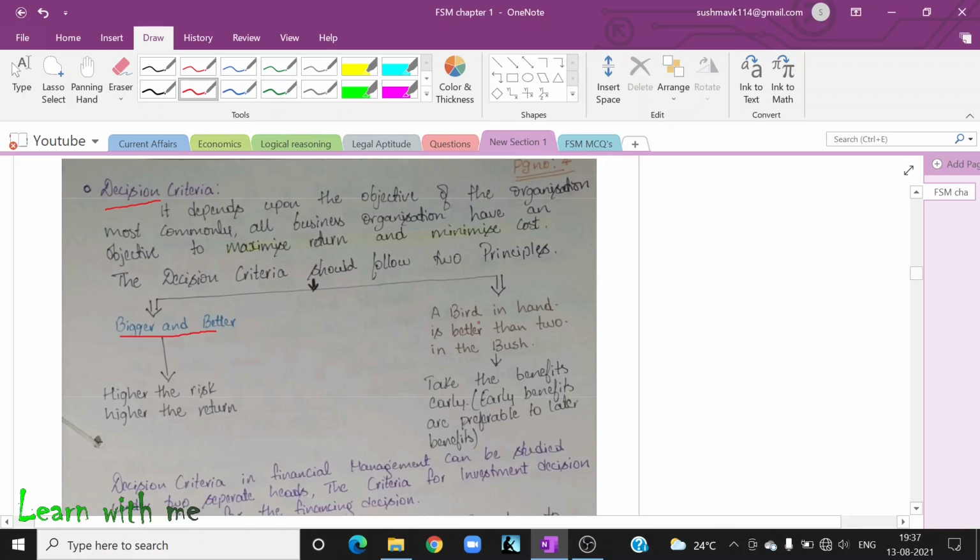Okay, let us come to the second principle, that is, a bird in hand is better than two in the bush. Now, what is this? There are some proverbs in here. Okay, let us understand this.